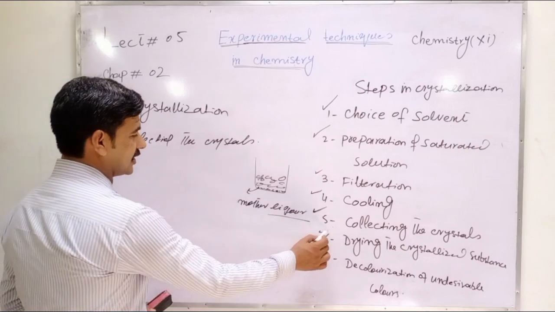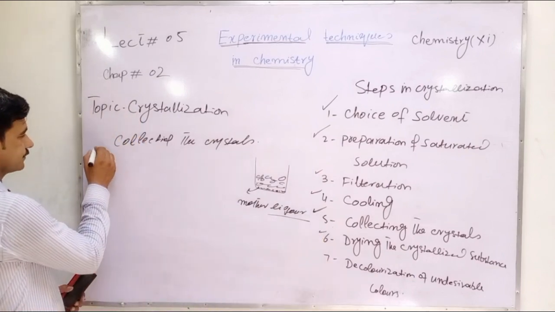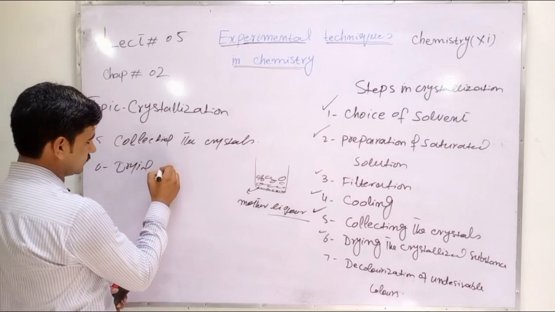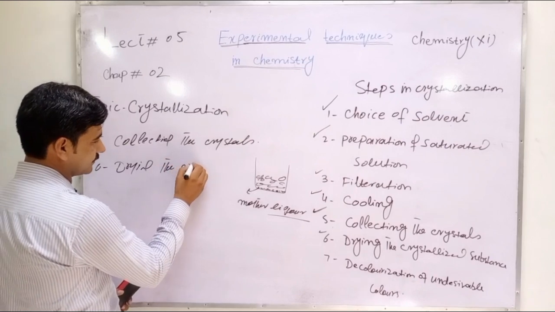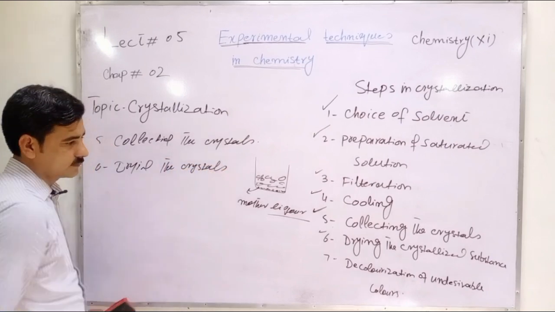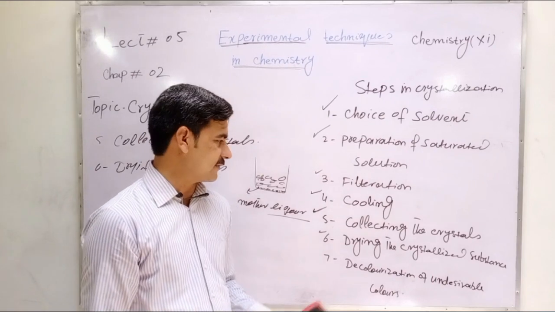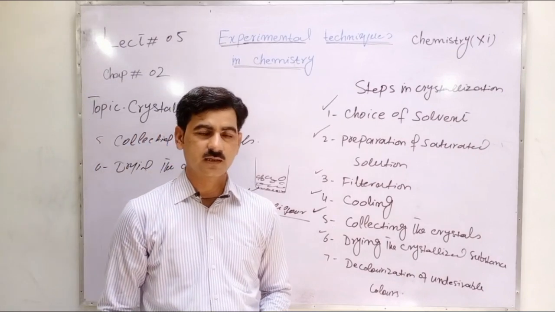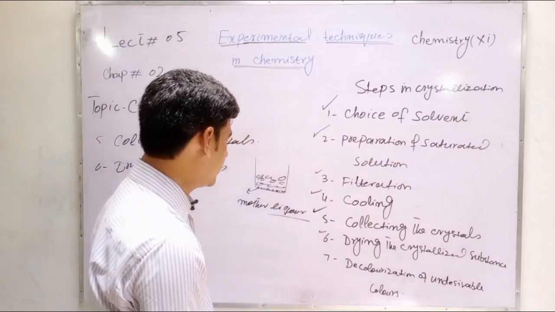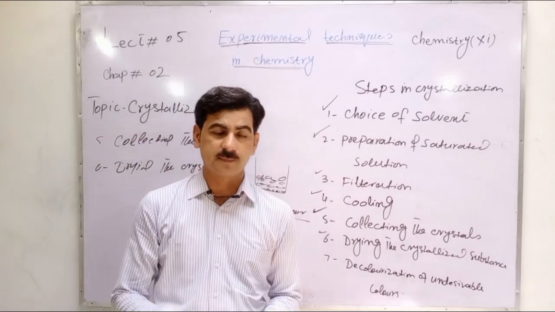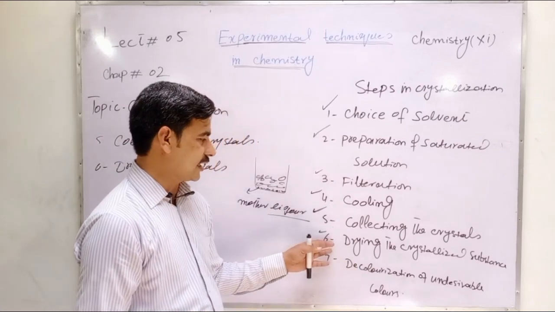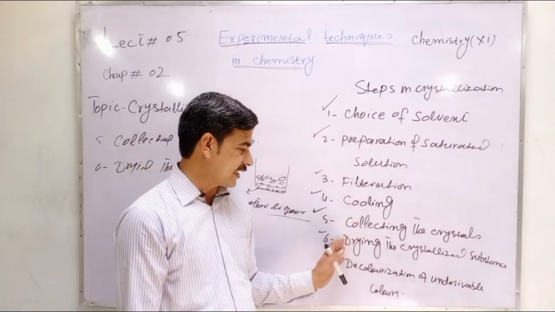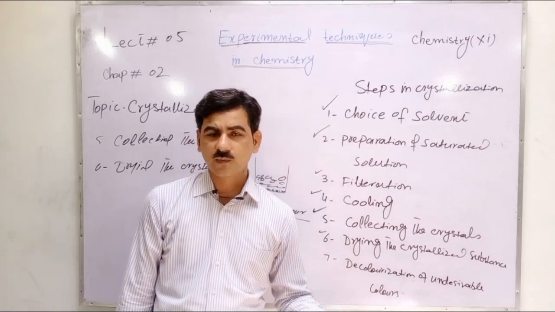Next is the drying agent. Drying the crystals. Crystals which are collected from the mother liquor are dried. Different methods are used to dry the crystals. We can dry the crystals by folding them between different folds of paper. After collecting the crystals, we can also dry them by placing them out normally.